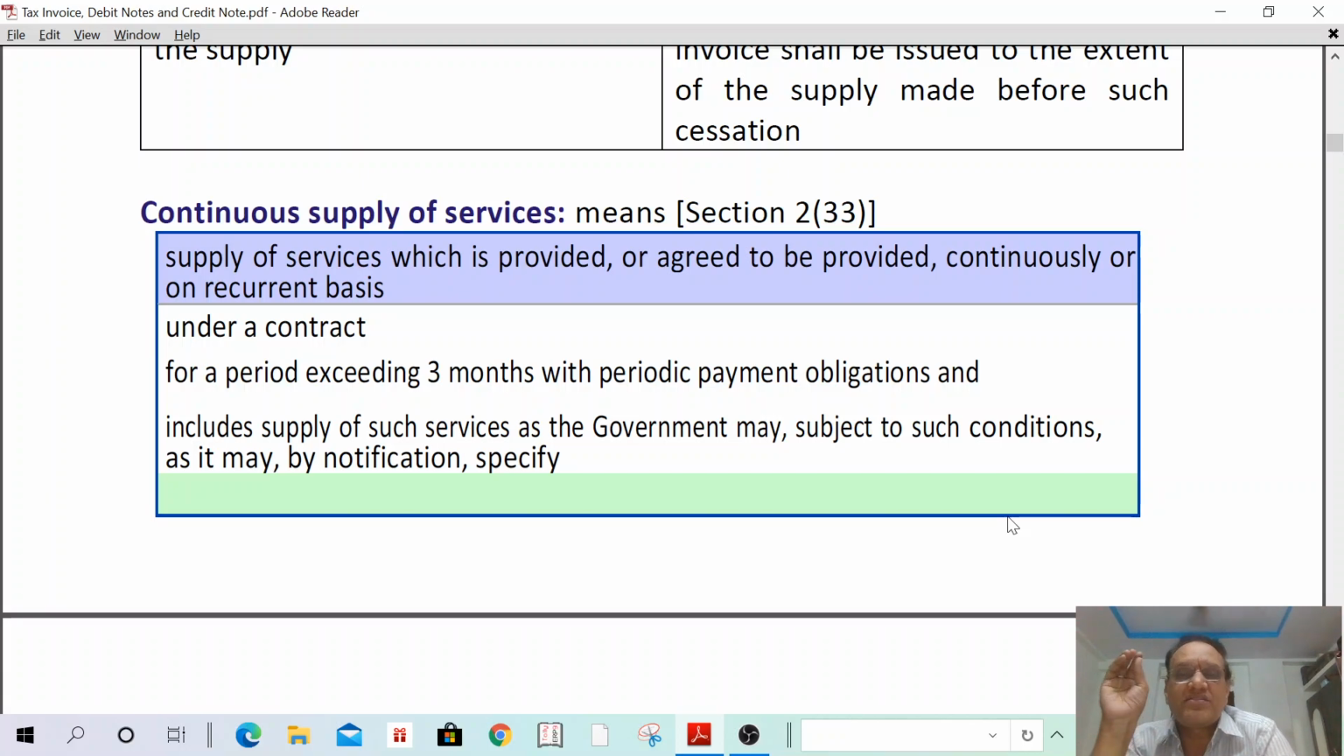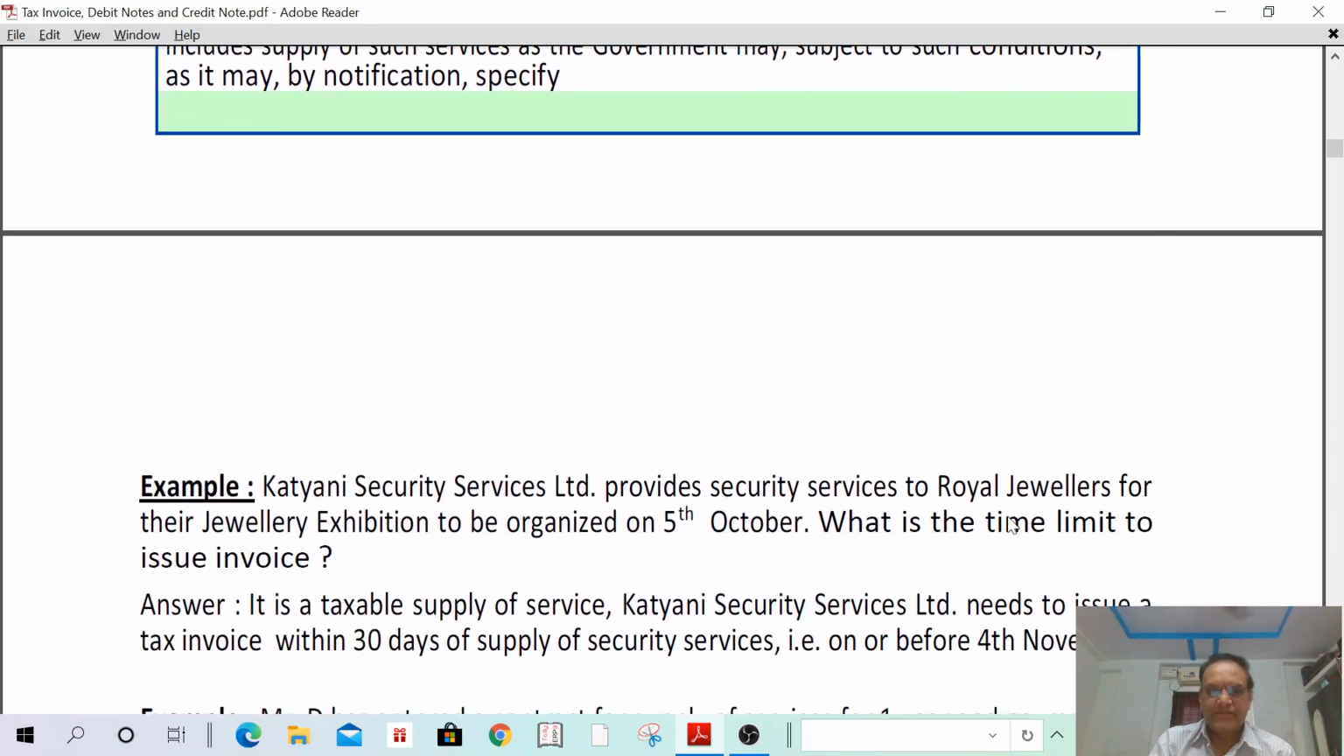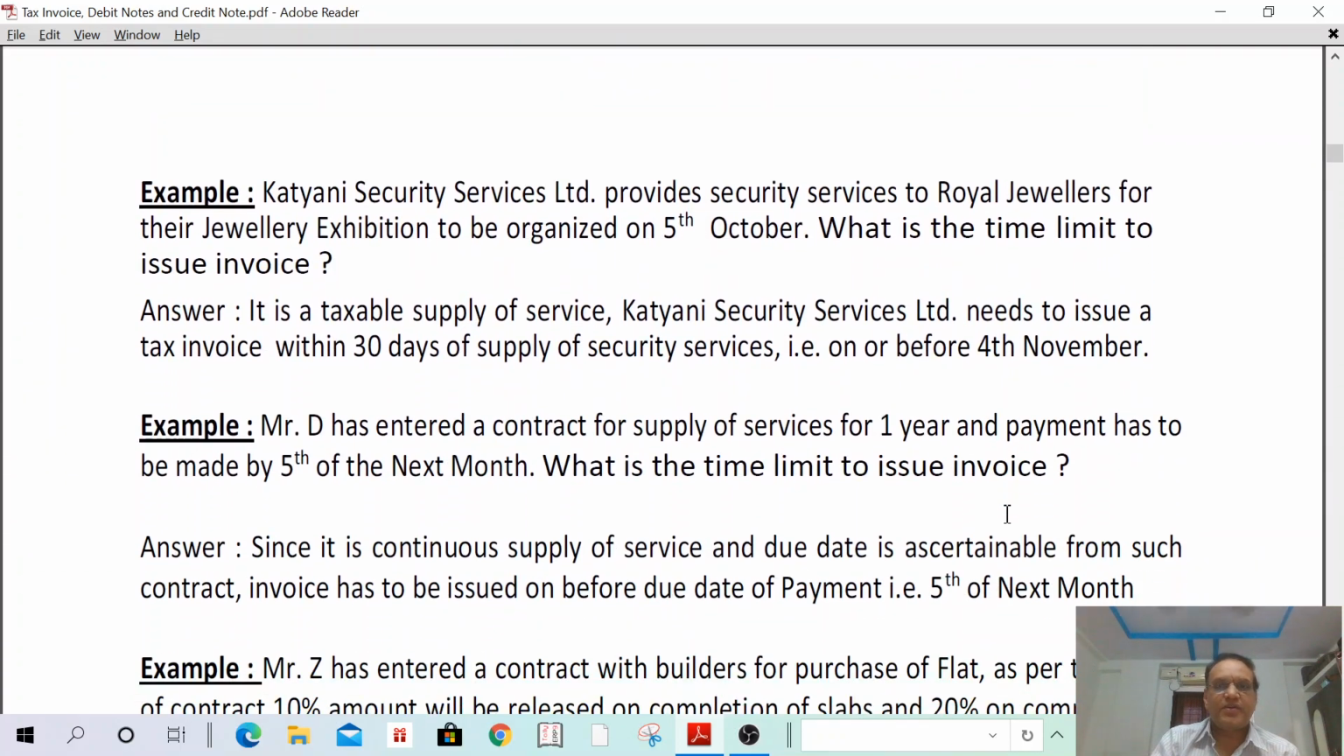That means any supply of service which is provided or agreed to be provided for a period exceeding 3 months, and which involves periodic payment obligation, under a contract, then it qualifies as a continuous supply of services. Understand? Okay. Next, some examples for better understanding.